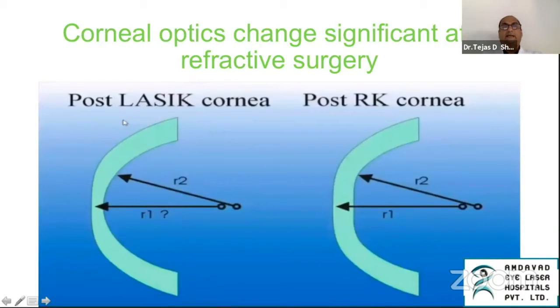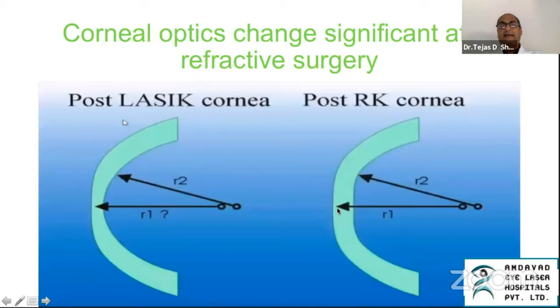Let's take the example of a LASIK and an RK. As you can see, in a myopic LASIK, there is always a flattening of the central cornea, and there is a decrease in the thickness. These are the two very important factors which alter the biomechanics as well as the shape of the cornea.